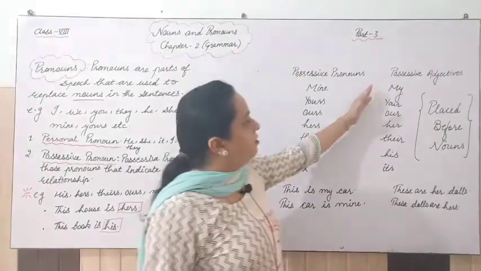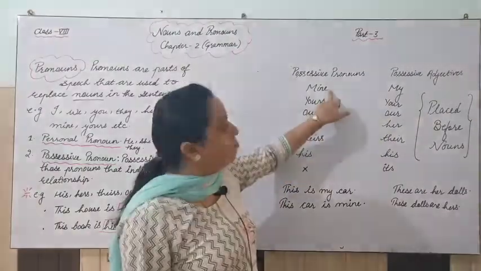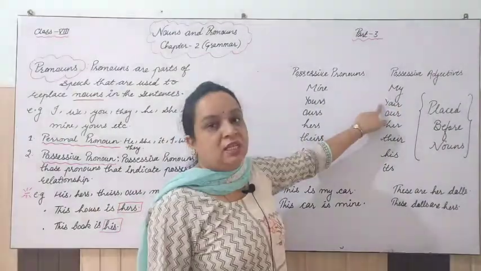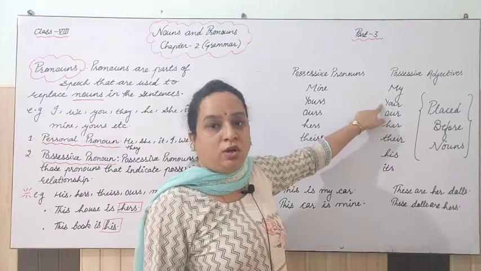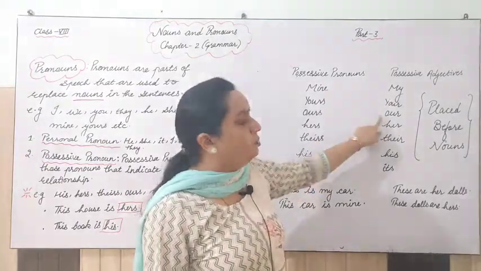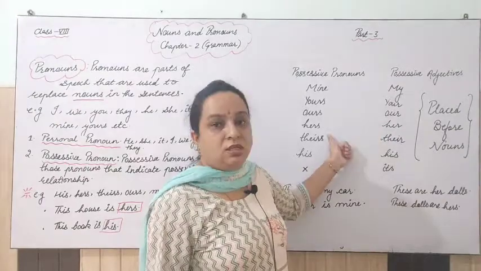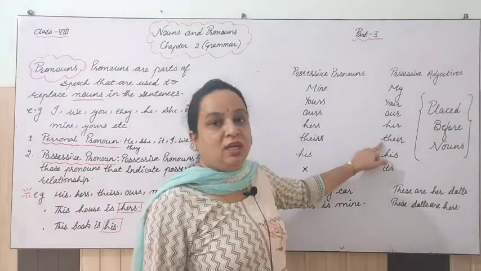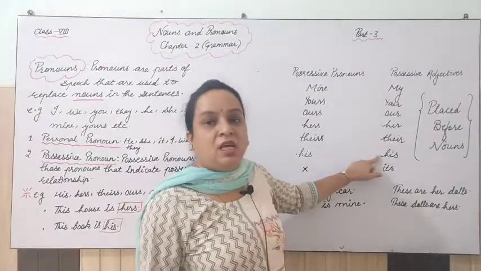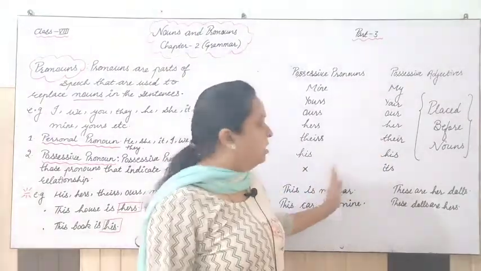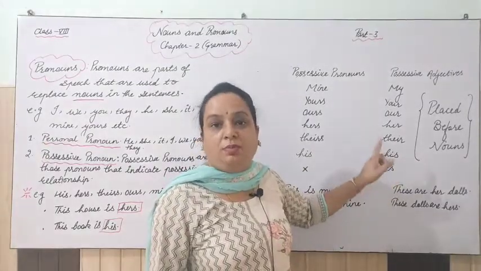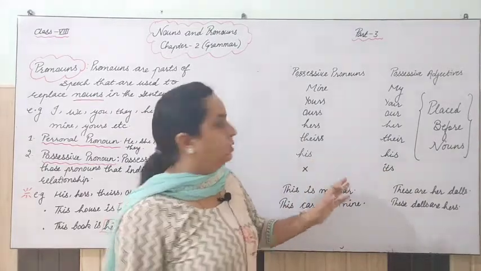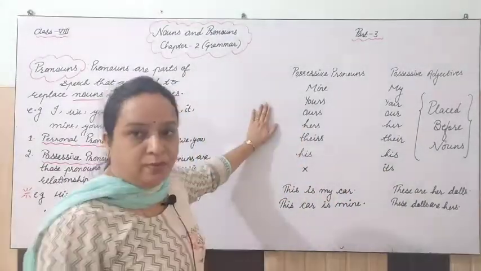Next, on this side I have written possessive adjectives. Here it is mine, but the adjective is my. I have yours here, but in the column of adjectives, it is only your. Next, ours is there, but here it is only our. Hers is there, but here it is only her. Theirs is given here, but here it is only their. And his is his, and it is its. Means the adjective is its, but we do not have any pronoun for it, right? So this is very important.